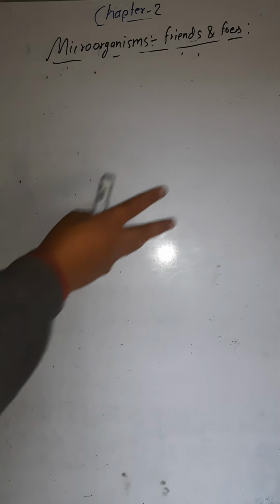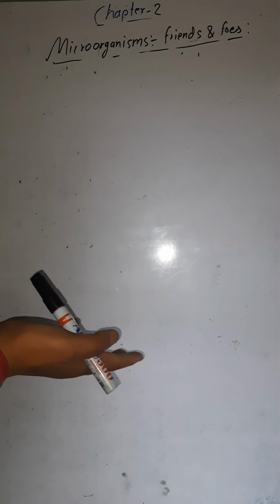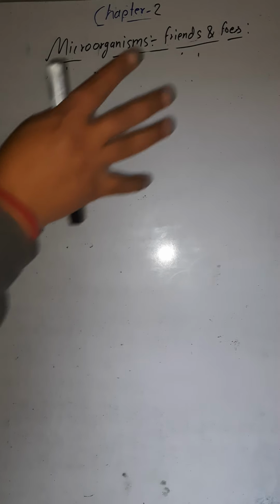If you see, all the microorganisms have some special conditions to survive. There are different kinds of microorganisms surviving in different conditions. Some might be surviving in a cold climate, some in a warm climate.